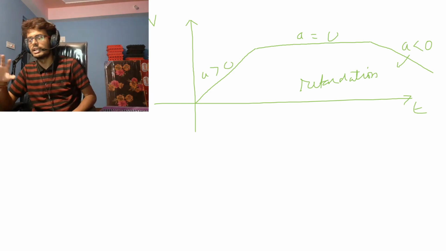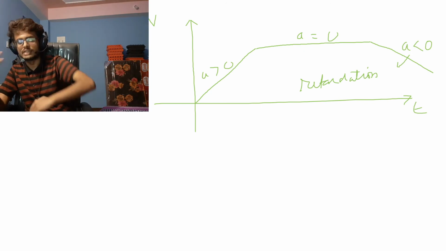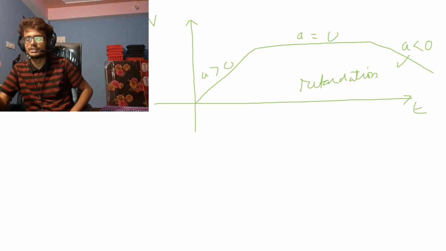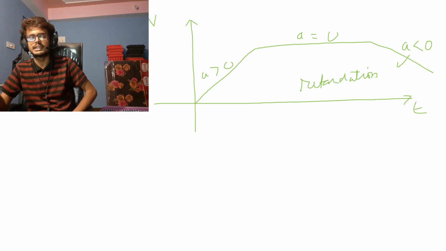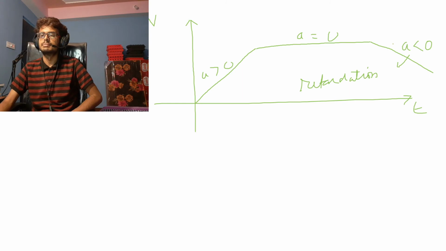So at the point, ultimately it reaches 0. So retardation will be there, you are slowing down something, and to represent the rate of slowing down of something, we represent acceleration in negative terms, like when it is less than 0, and that term is known as retardation. Okay, so it's not that difficult, it's very simple.